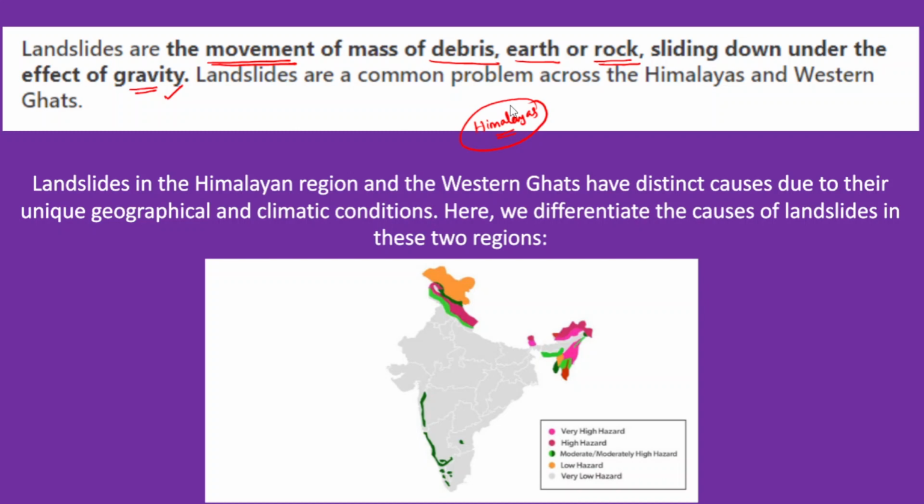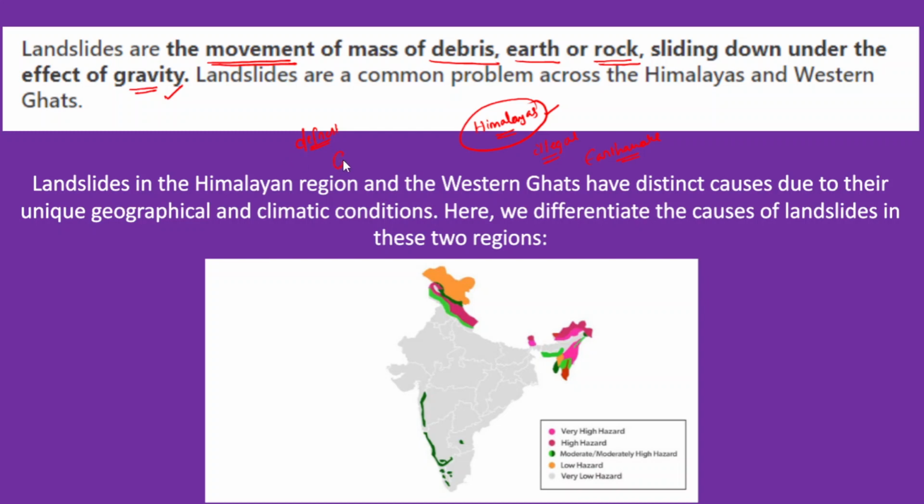So what could be the major reasons for these landslides? For example, earthquake, one reason for the landslides. Since Himalayas are very prone to the earthquakes, therefore Himalayas very often see these landslides. Now after that, the illegal and unscientific mining is also to some way responsible for the landslides in Western Ghats. Okay, and apart from that, the deforestation. Now generally what happens with the deforestation? It loosens the topsoil.